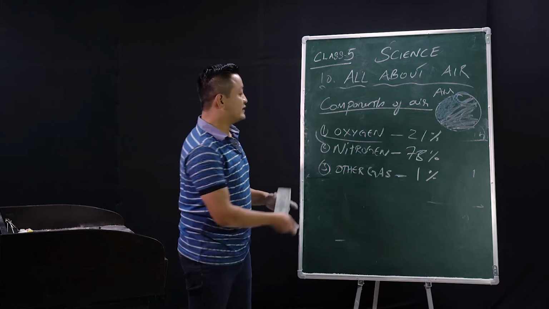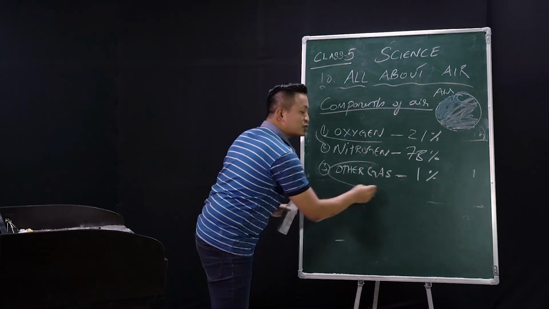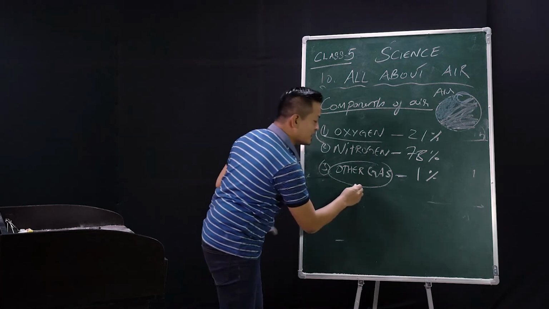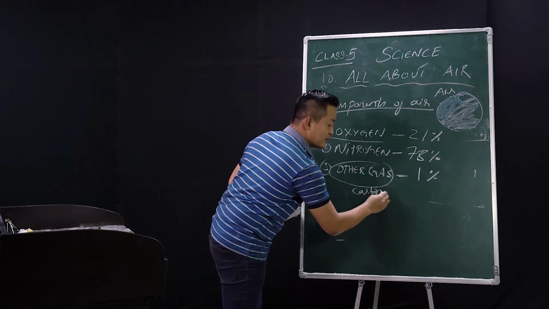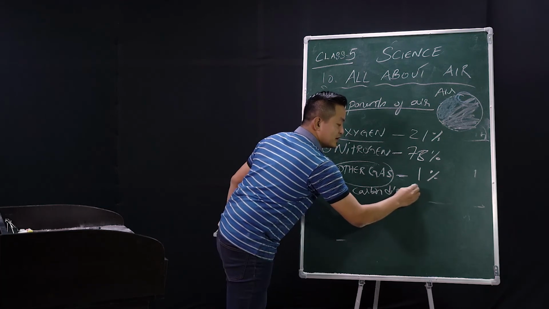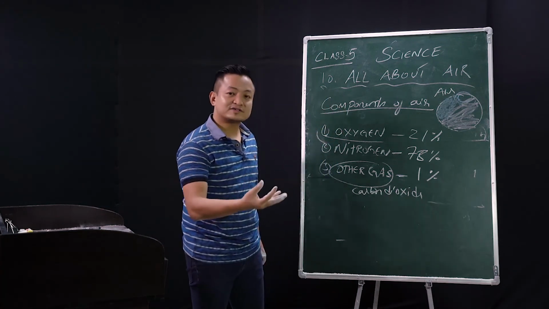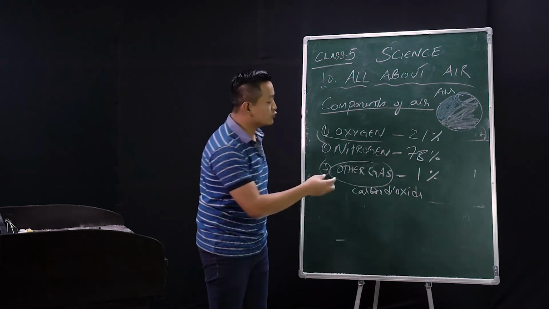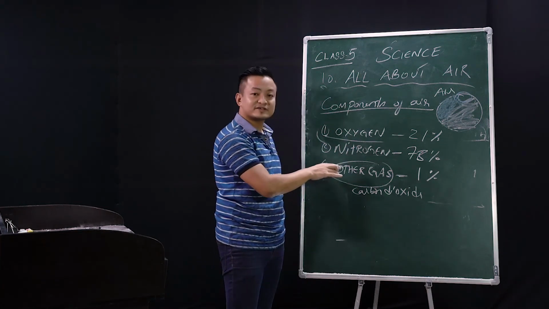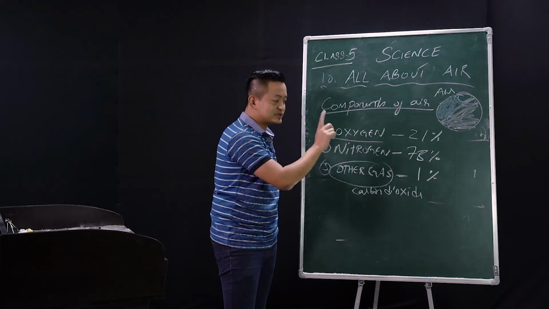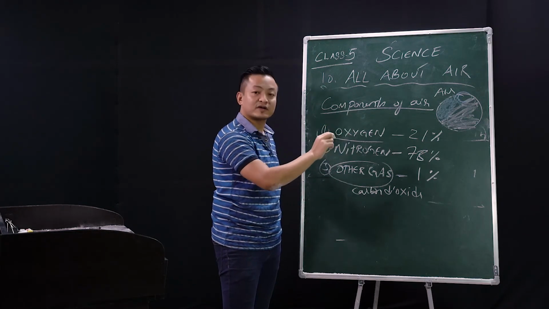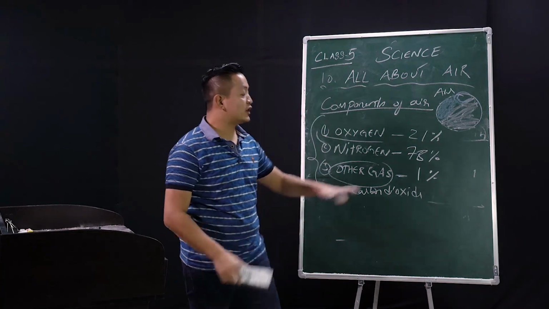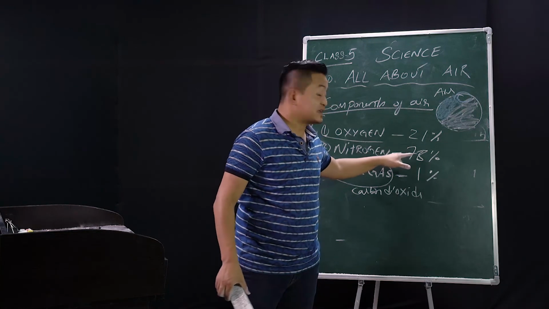And in the other gases, what will you find? In this 1% you will find carbon dioxide, dust particles, and water vapor. All of these fall under other gases, which are just 1% of the atmosphere. But you have to know these three important things, and then you have to know the percentages.